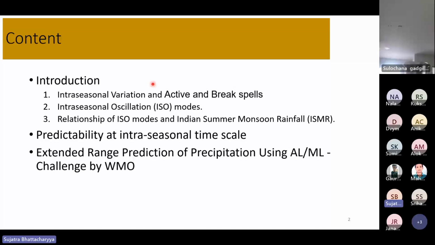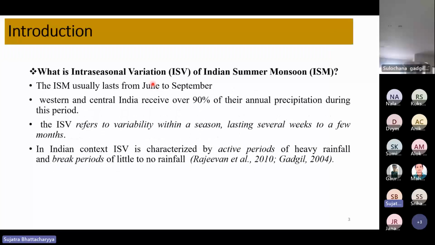Then the second section of my presentation will cover predictability, whether the prediction at intra-seasonal scale is good or bad, and why it is bad. Third, I'll talk about the challenge launched by the World Meteorological Organization, in which they have to predict the precipitation at intra-seasonal scale using AI/ML methods.